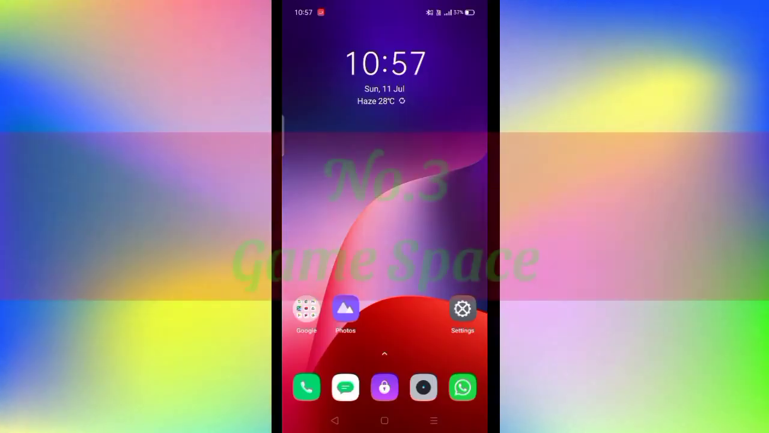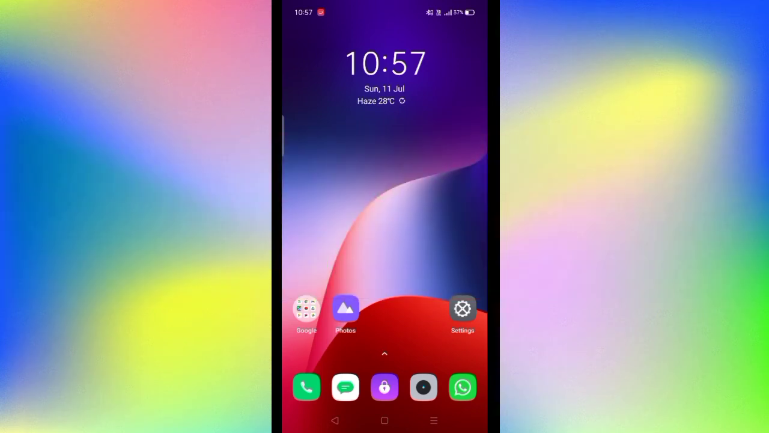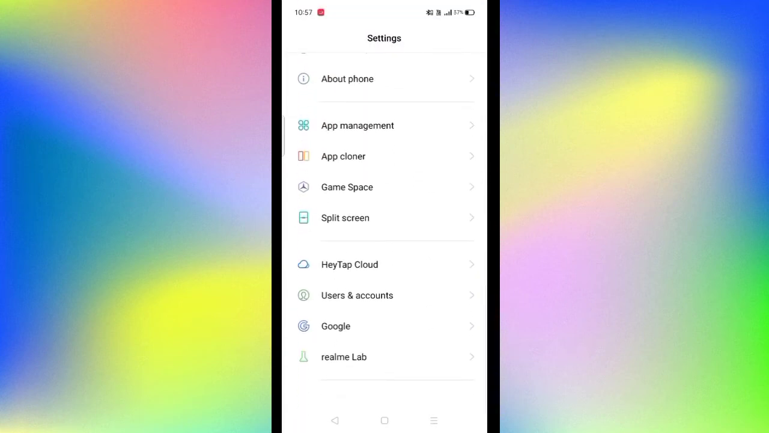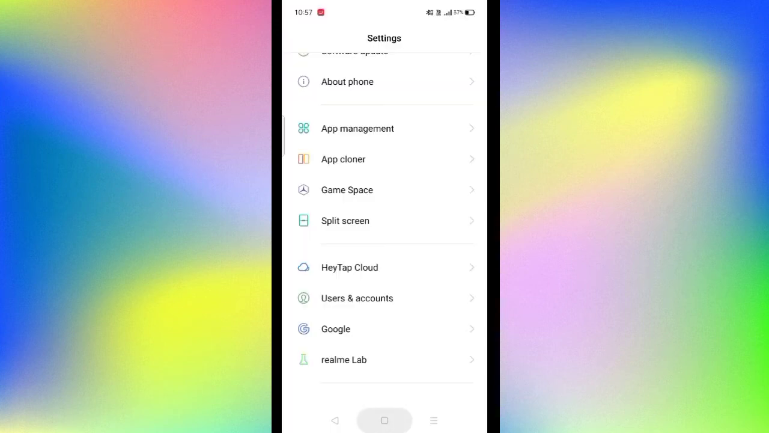So guys, third option is game space. Also guys, that's a separate application available in your device. You should search for it, but instead we can also go to settings, scroll down, and then here is the option game space. As you can see, here we can add as many applications or games as we want to. Also you can see the hide game icons on home screen option, which shows that we can hide our applications or games from the home screen, which we have added in game space. So guys, that's one more benefit of it.